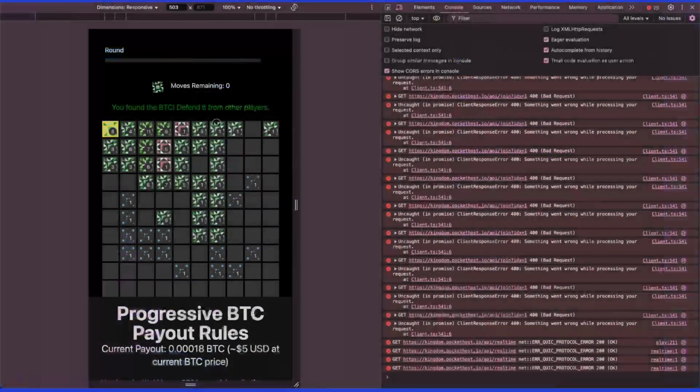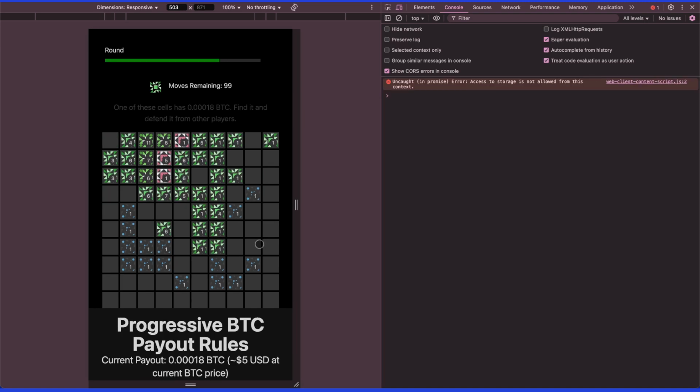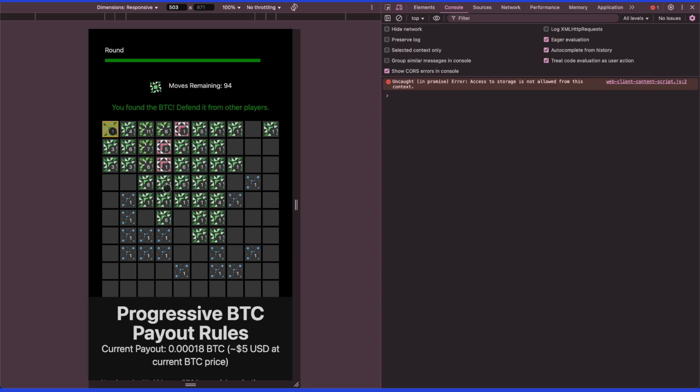The final thing I want to do before launch is the end of round calculation. I found a crypto game because I made it. In this game, you select and defend cells from other players, and if you select the cell that has the crypto, the amount shown at the bottom will be sent to your wallet if you can end the game occupying that cell. Fortify your position in the cell to stay strong so nobody can take it away from you. But it's not that easy because the players around you are doing the same thing.